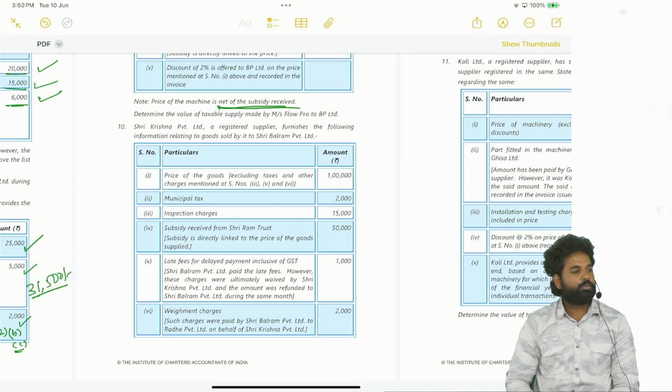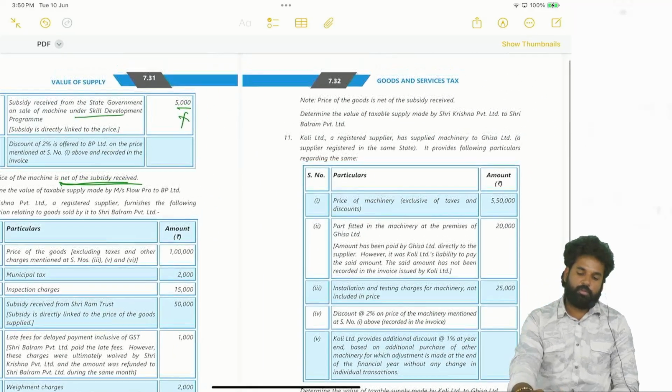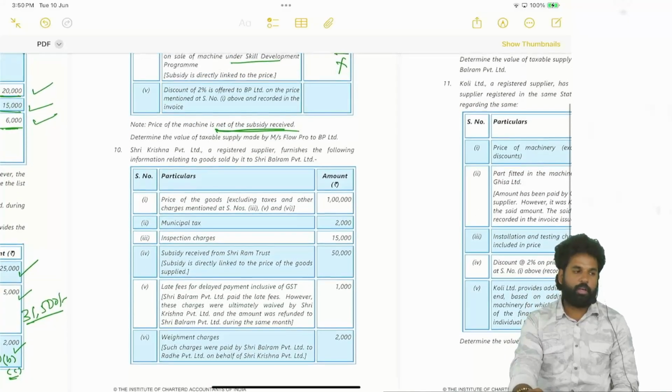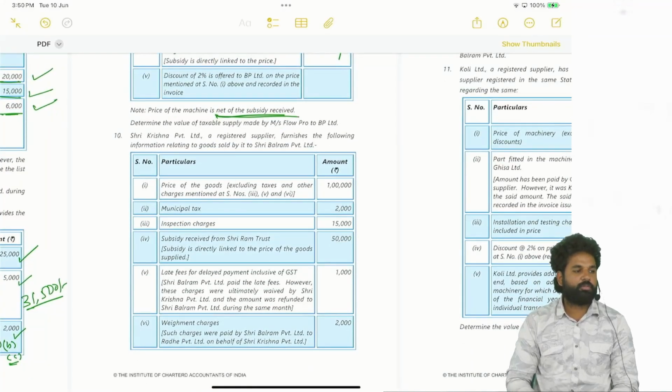1 lakh. How municipal taxes to be taken up? 2,000. Inspection charges, incidental. Subsidy received from Sri Ram Trust will be added. Price of the goods is net of subsidy. That's why you have to add it back. Okay. Next, late fees inclusive of GST. Late fees we will not take into consideration.